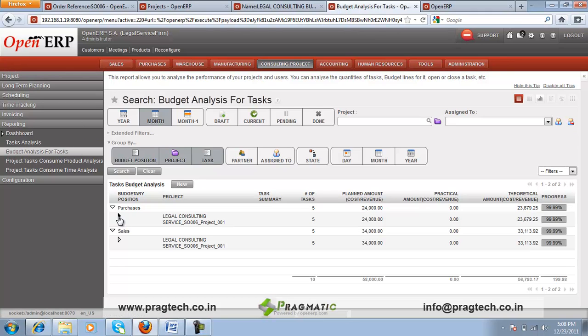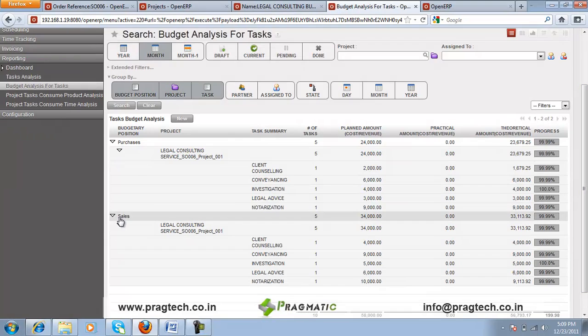Now if you view the budget analysis report present in the consulting project module, there are two budgetary positions, purchase and sale. The purchase is for the expenses incurred, the sales is the revenues received over this project. So this gives you a detailed view of the planned amount and the actual amount incurred over each of the consulting service. For client counseling, this is the planned amount, this is the actual amount, this is the theoretical amount.